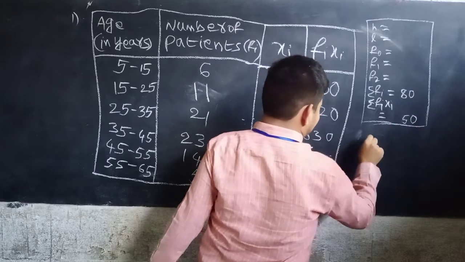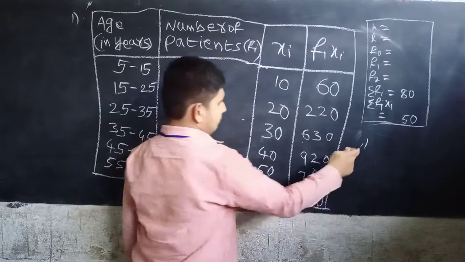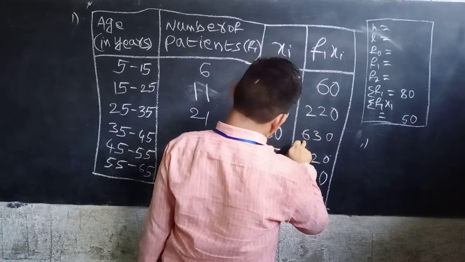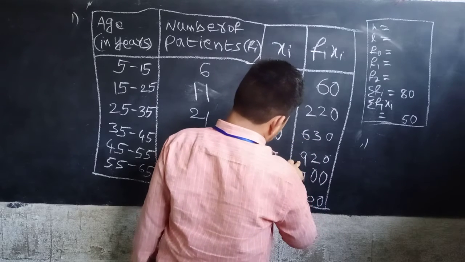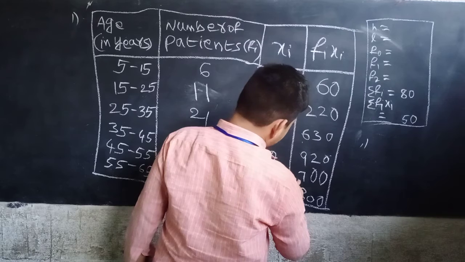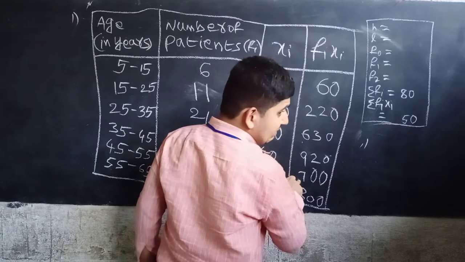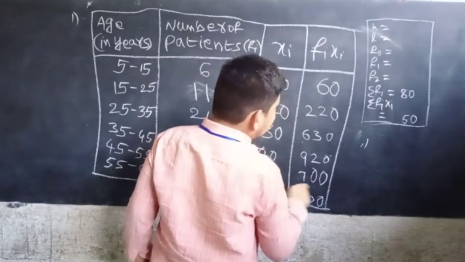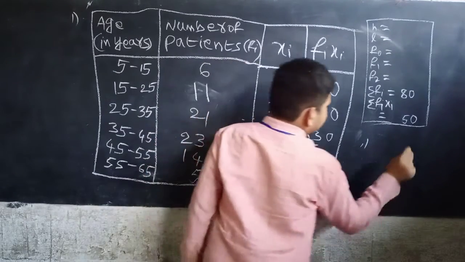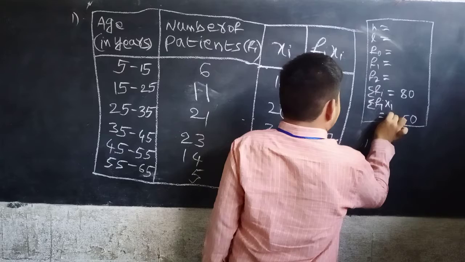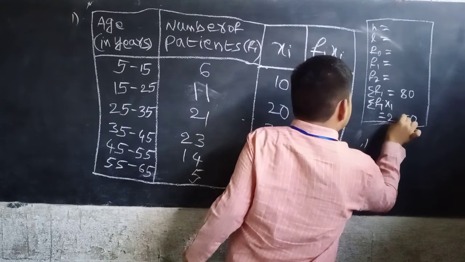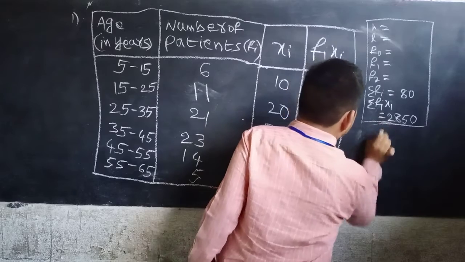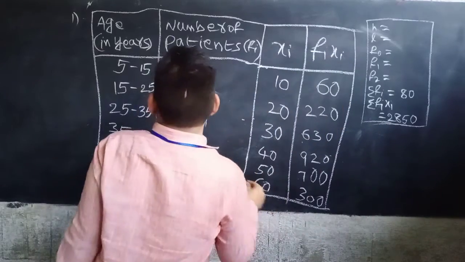15. Okay, now 1 plus 2, 3. 3 plus 6, 9. 9 plus 9, 18. 18 plus 7, 25. 25 plus 3, 28. So sigma fi is 28, 50. 2850. Okay.